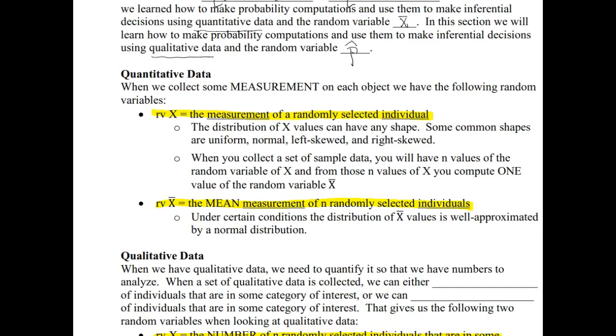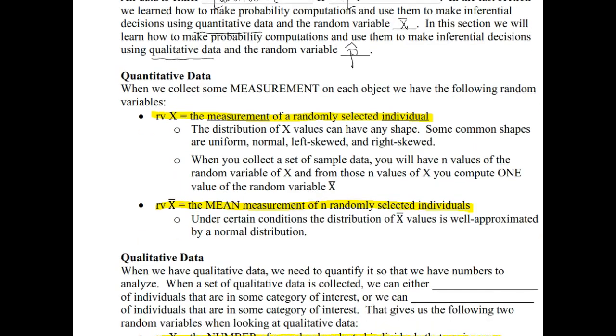So for quantitative data, when we collect some measurement on each object, we have the following random variables. Either we have a random variable x as the measurement of a randomly selected individual. The distribution of x values can have any shape. Some common shapes we looked at were uniform, normal, left skewed, and right skewed. And when you collect a set of sample data, you will have n values of the random variable x. From those n values of x, you compute one value of the random variable x bar.